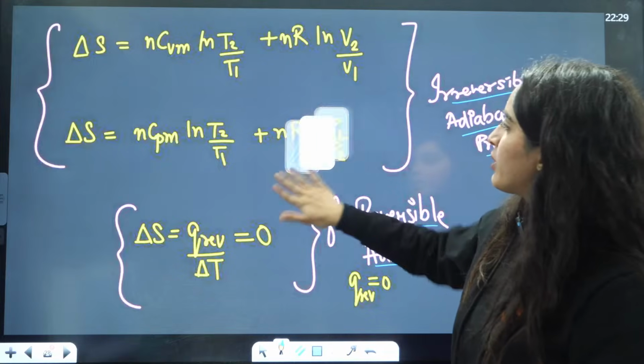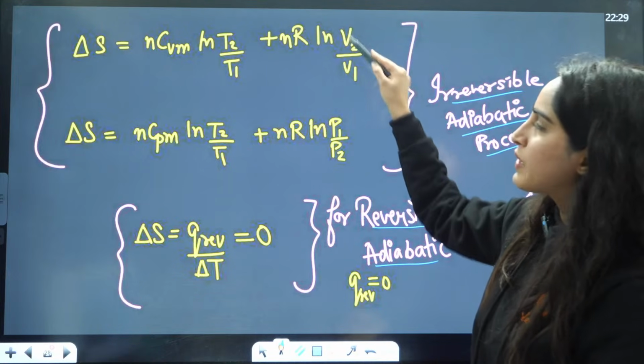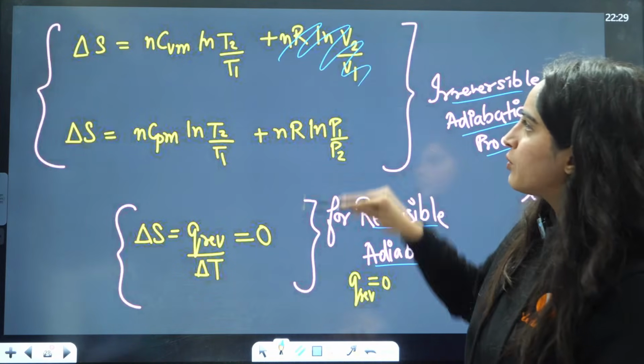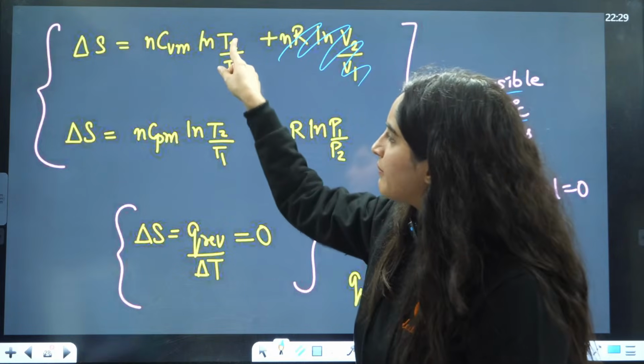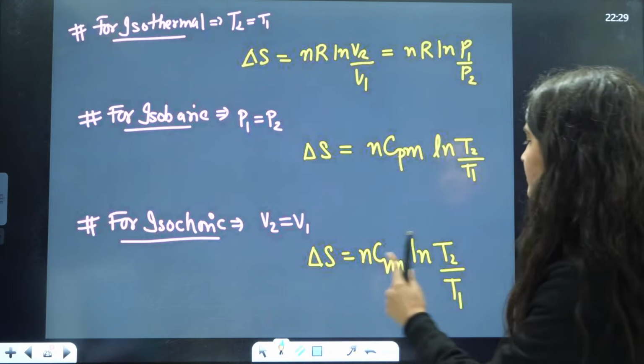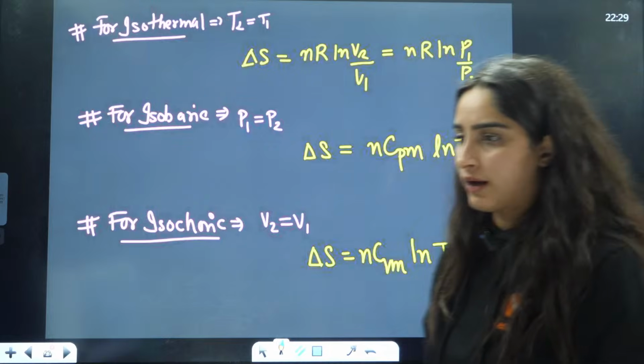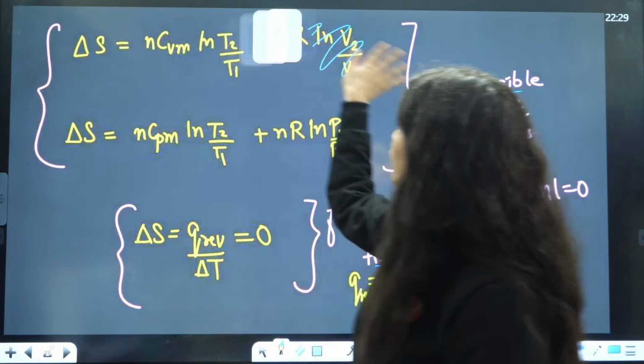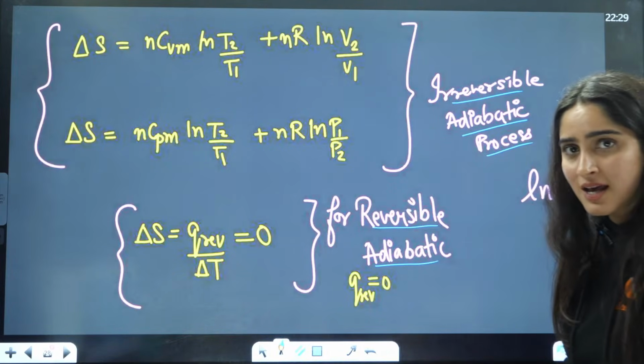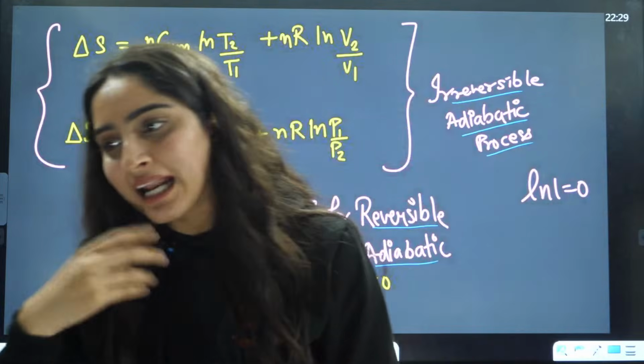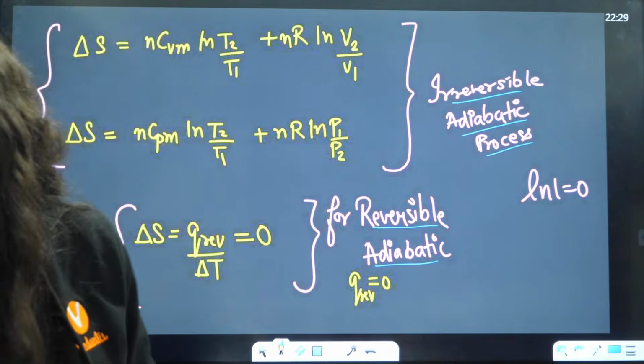Isochoric, put this value as 0 because V1 is equal to V2, so this will be 0. Right? So nCvm natural log T2 by T1. So you just have to remember these two formulas. Rest of the formulas you can derive from that one. Right? Okay.